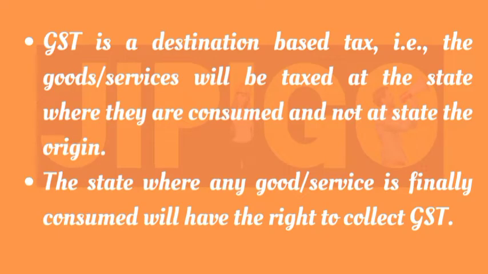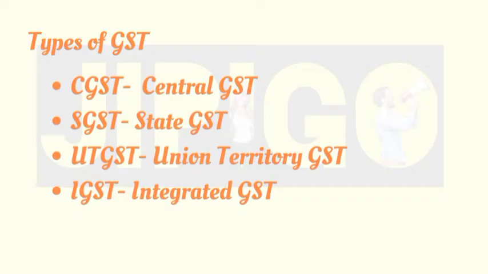GST is a destination-based tax. That is, the goods and services will be taxed at the state where they are consumed and not at the state of the origin. The state where any good and service is finally consumed will have the right to collect GST. There are 4 types of GST: the central GST, state GST, union territory GST, and integrated GST.